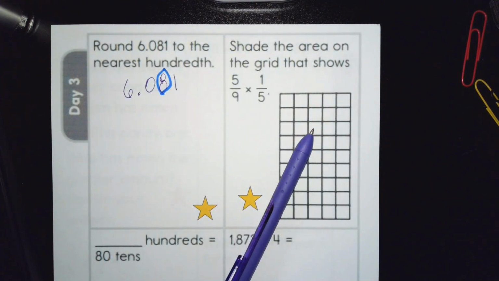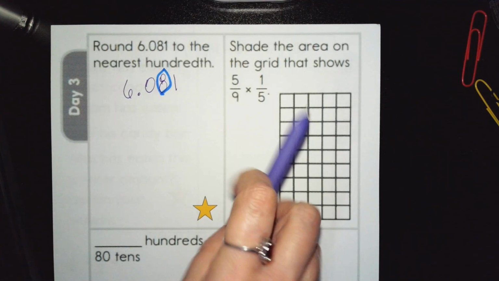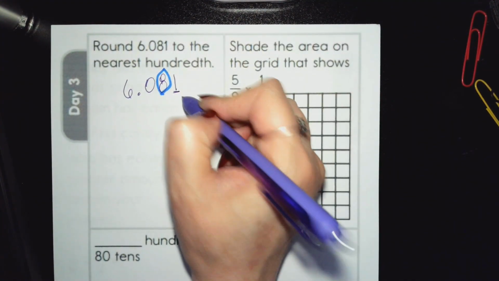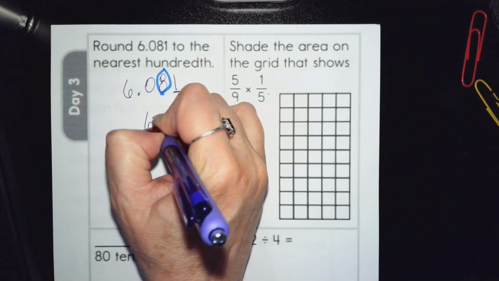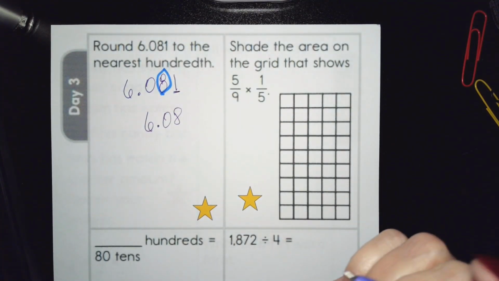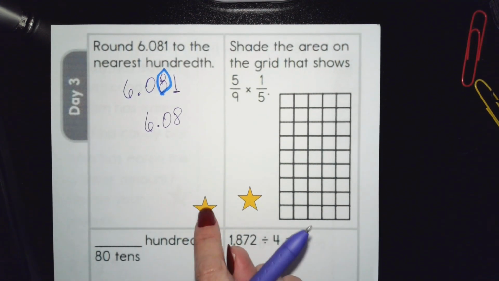So remember, 5 or more, raise the score. 4 or less, let it rest. 1 is less than 4, so we are rounding to the hundredths place and we are stopping. So it's 6 and 8 hundredths. This one is starred.